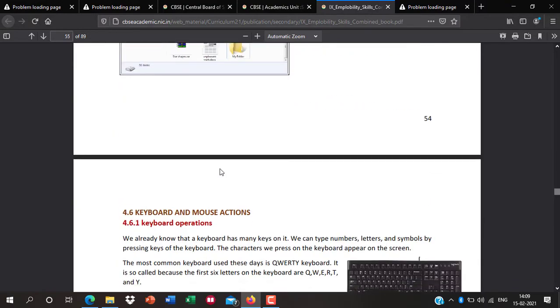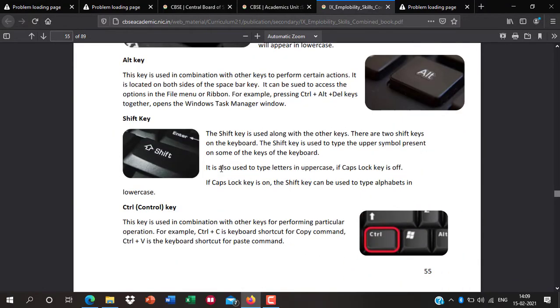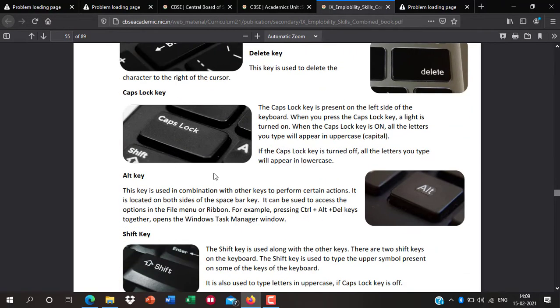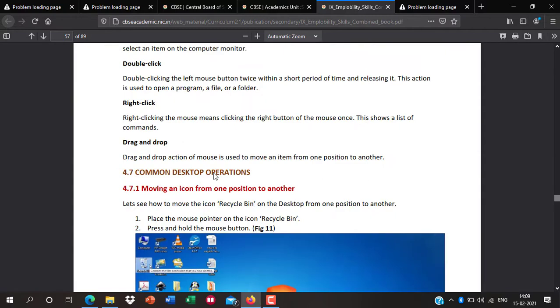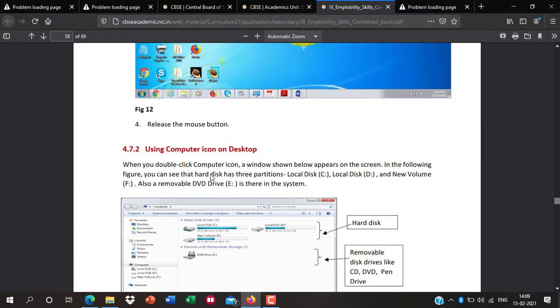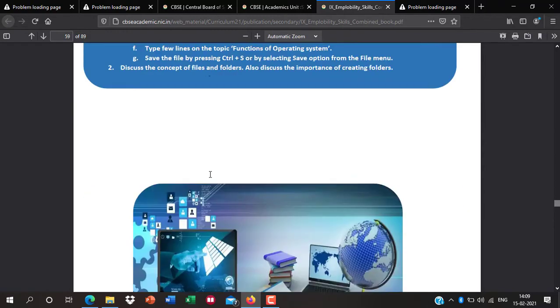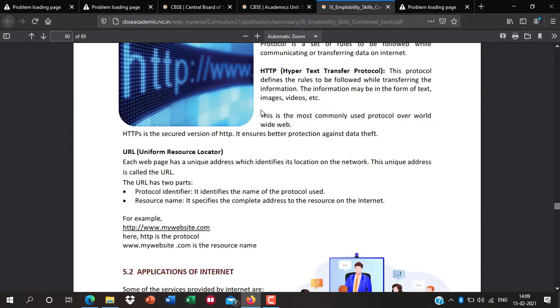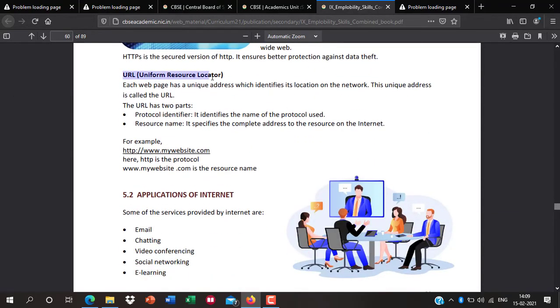Okay, creating a file, renaming files, these are the general operations, and these keys were already discussed in Part B, Chapter 2, so Unit 2. Now, next, these are the clicks, it is not so important. And using the computer icon, connect to the web using the internet application. So just read the full form of these.